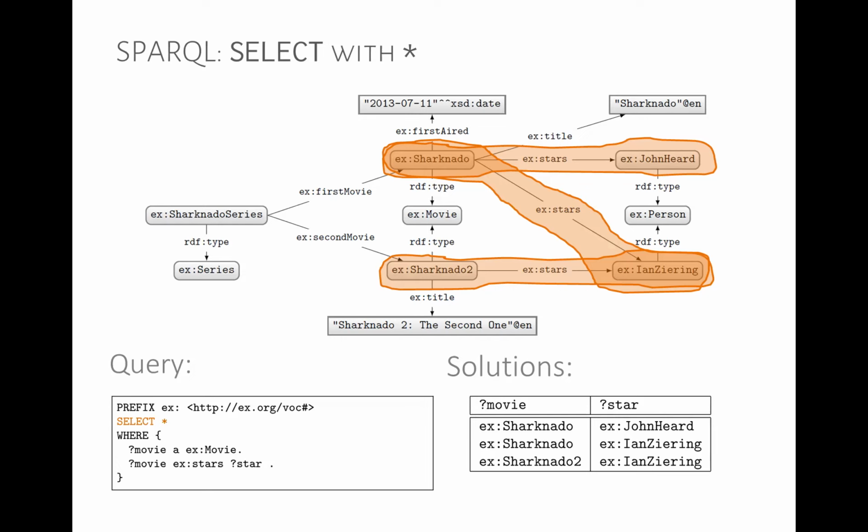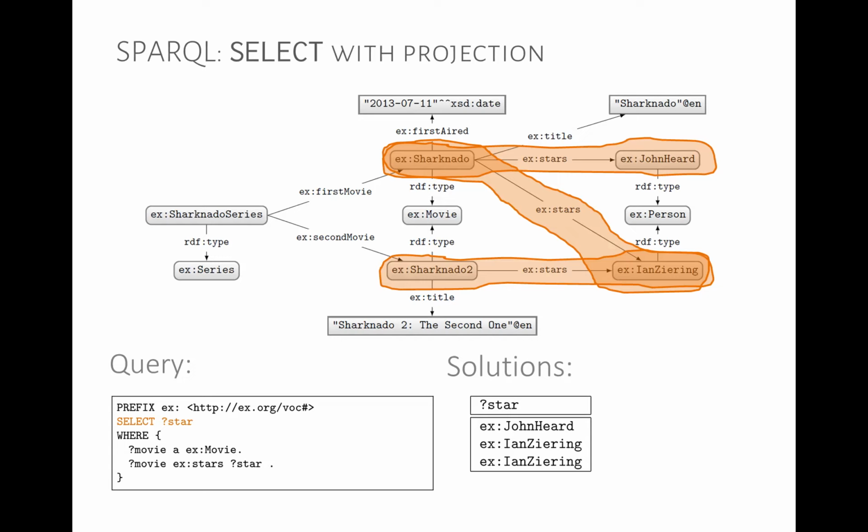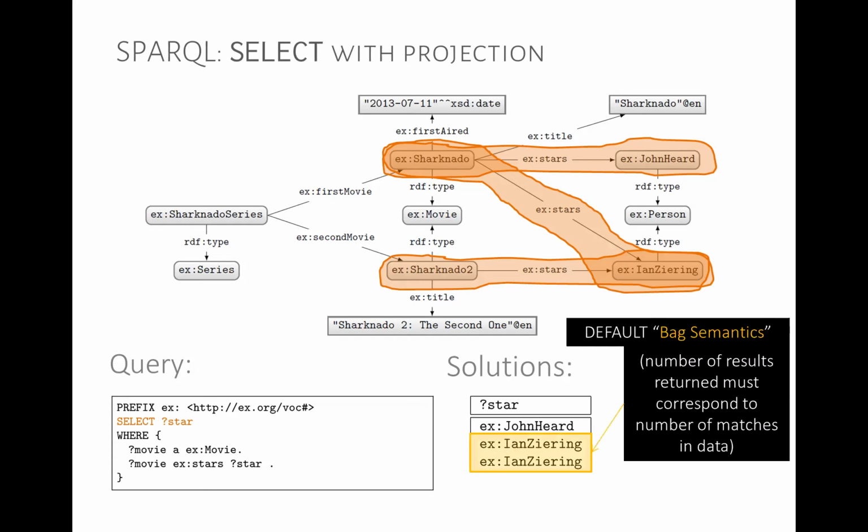So this is called bag semantics. We keep the multiplicity of the number of solutions that give rise to each value. We know that there's 2 solutions with Ian Ziering, so we return Ian Ziering twice. This is the number of results returned. It means that the number of results returned must correspond to the number of matches in the data, the number of base solutions that generate them.